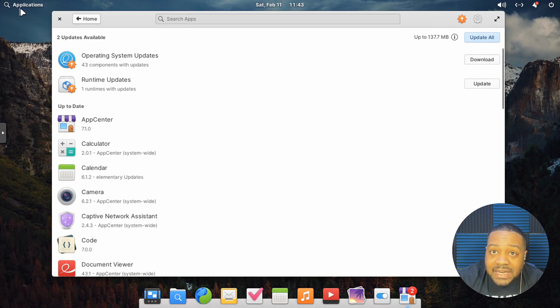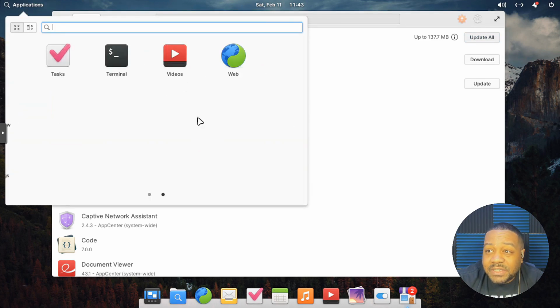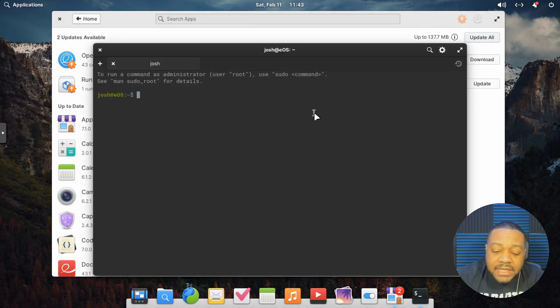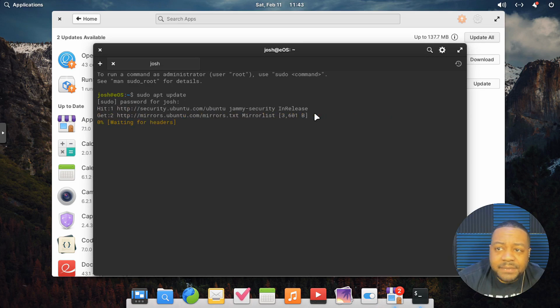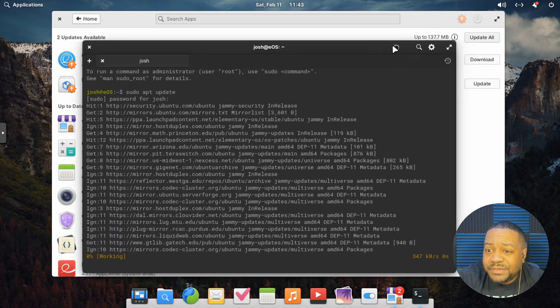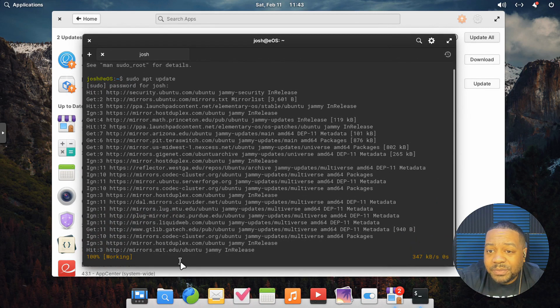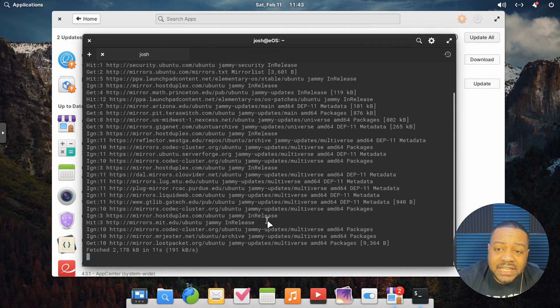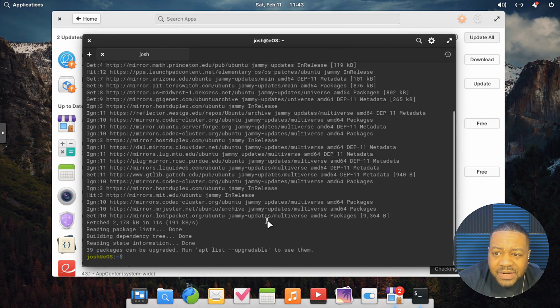And you guys know I like to do things from the command line, so we're gonna open up the terminal real fast and run our updates. So all we have to do is type sudo apt update, and one thing I want to do is install our application before I run the upgrade command. So let's type in our sudo password, let it refresh. Even though it refreshed over here, it's really refreshed. We don't really have to do it because it ran as soon as we opened that, but that's fine, I'll just run it again. And one application I want to install real fast is NeoFetch, and I'll just install it before we go back to the app center.